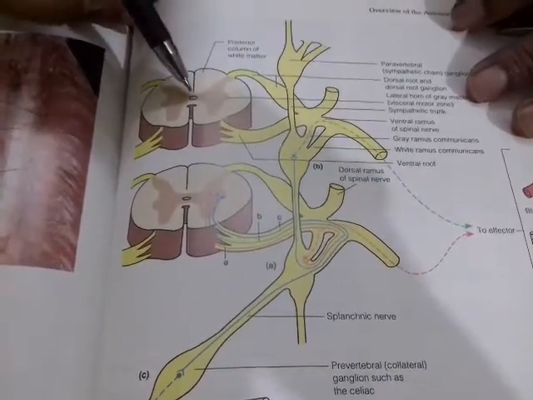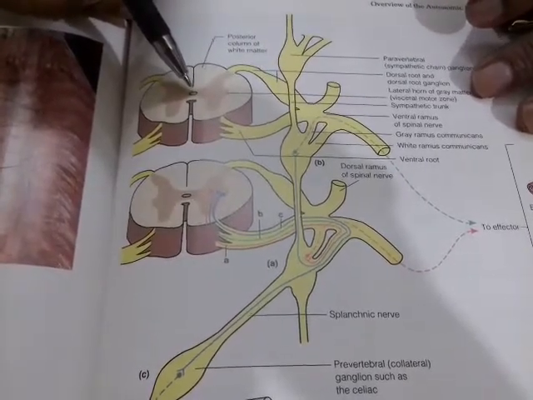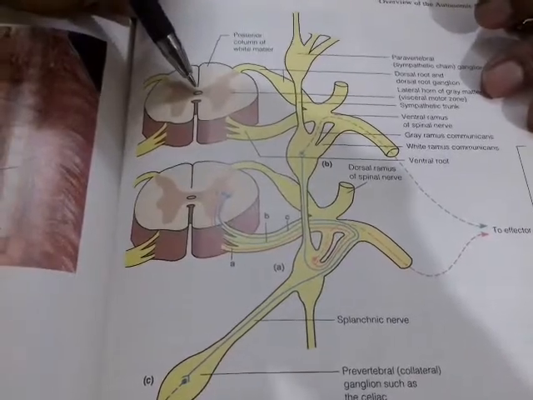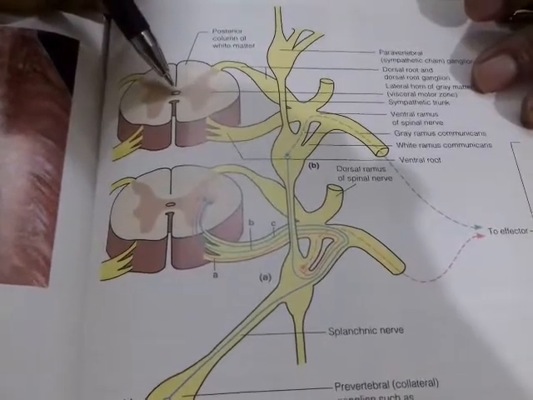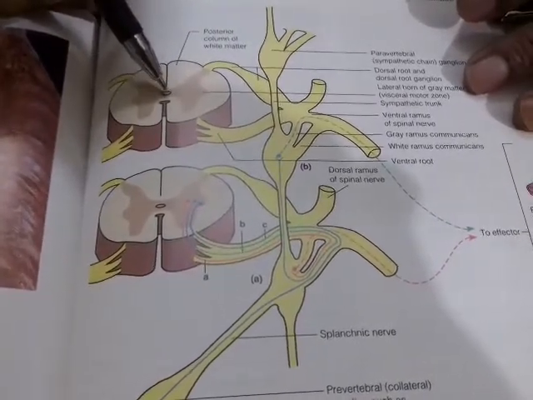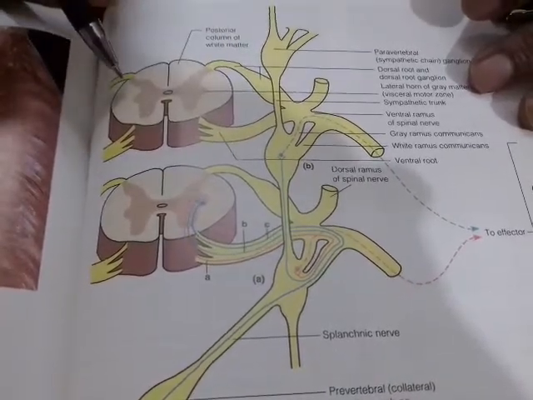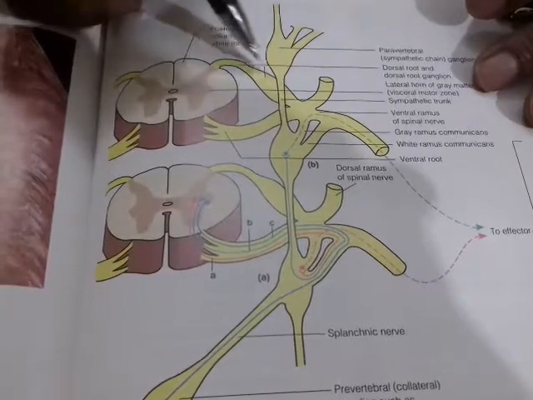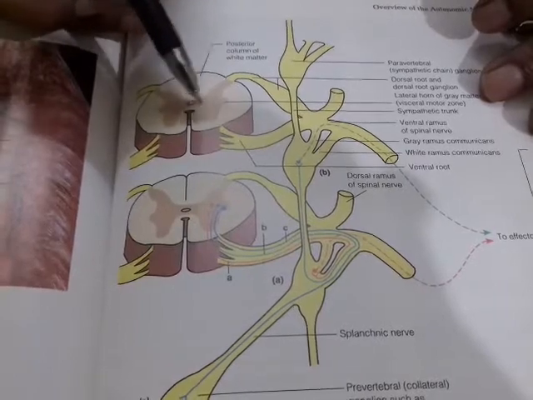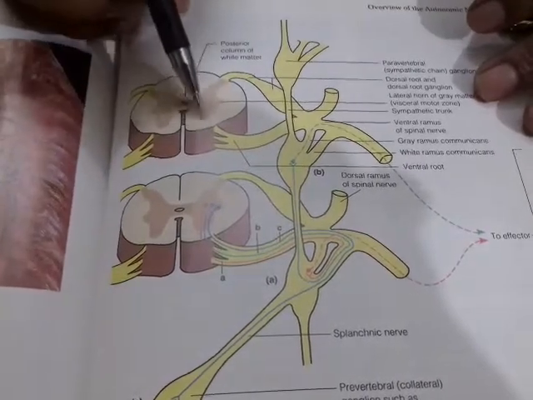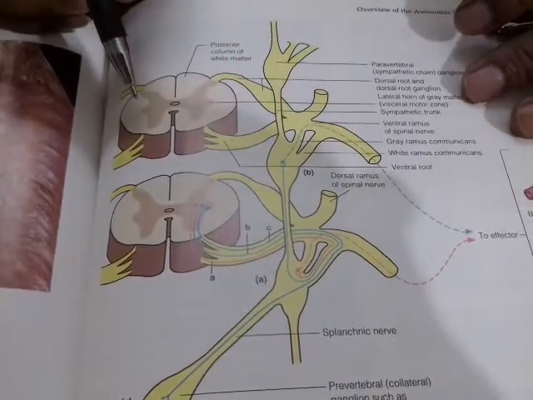So this is the central canal through which the cerebrospinal fluid runs. Inside the brain, the cerebrum also has cerebrospinal fluid, and it runs through the third ventricle, fourth ventricle, the first and second ventricle, till through the center of the spinal cord. It also surrounds the spinal cord. This is called the anterior horns, and this is called the posterior horns. And this is the gray matter which is located inside. In the brain, the gray matter will be outside and the white matter is inside.